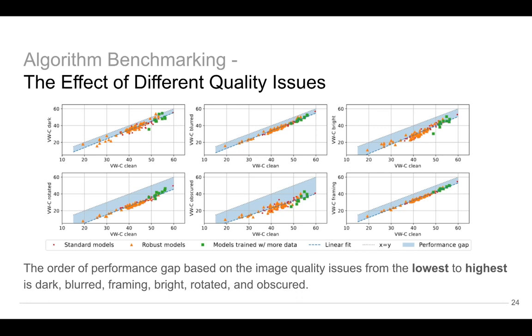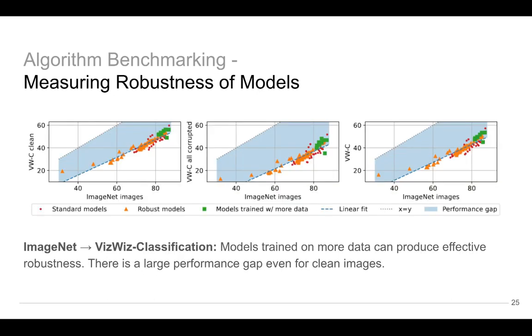We compare accuracies of models with respect to different quality issues and clean images. The order of performance gap based on the image quality issues, from the lowest to highest, is dark, blurred, framing, bright, rotated, and obscure. Here we aim to evaluate the robustness of models to distribution shifts. We can see that models trained on more data can produce effective robustness. There is a large performance gap even for clean images.